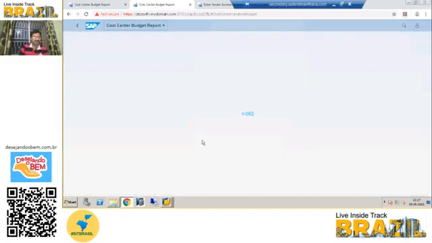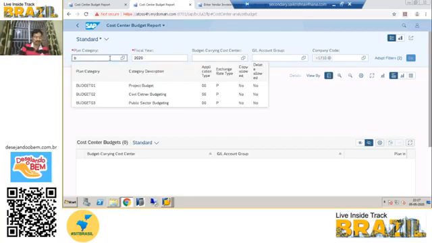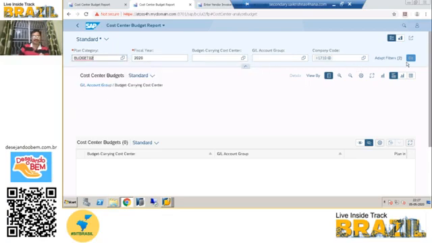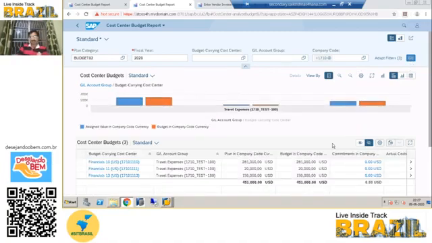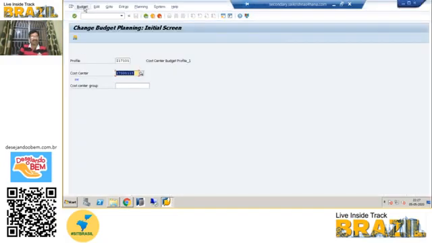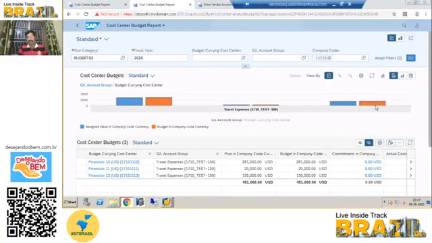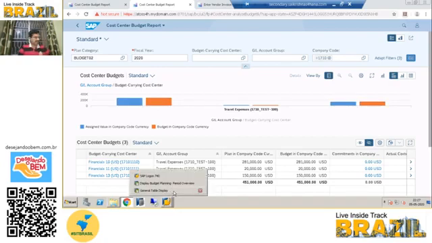If you go through the GUI and see, it shows only 1 lakh 50, whereas we have already updated the budget here, but it is not updated in the Fiori app. The Fiori app only reads the data, and if you update through GUI, it will not update the ACDOCP table. This dedicated report reads the data from ACDOCP, and ACDOCP is updated only through Fiori. So GUI is not possible.